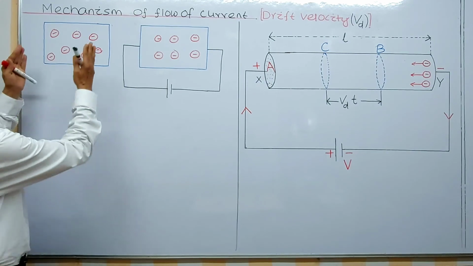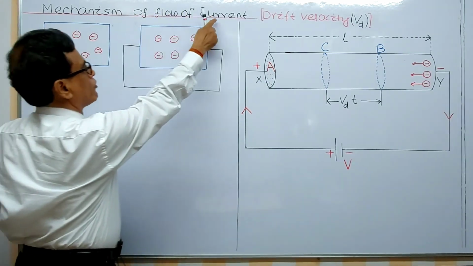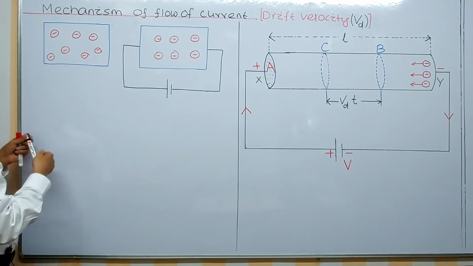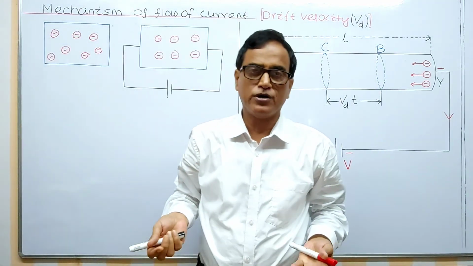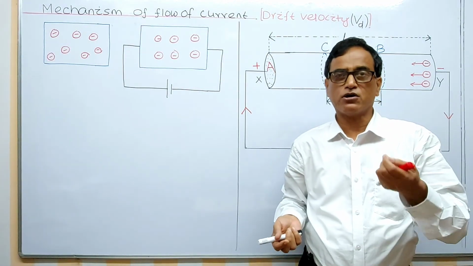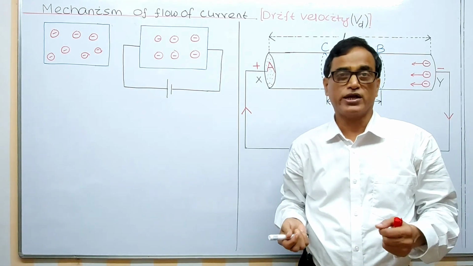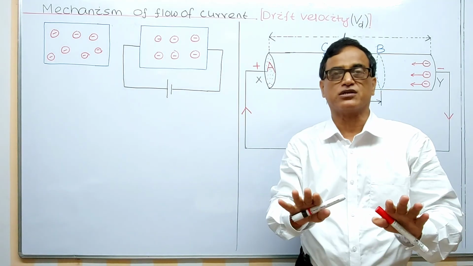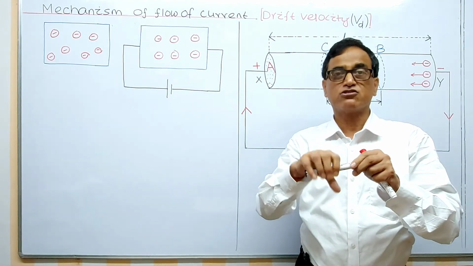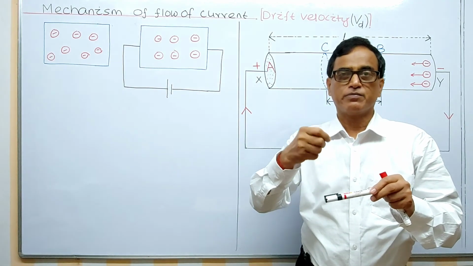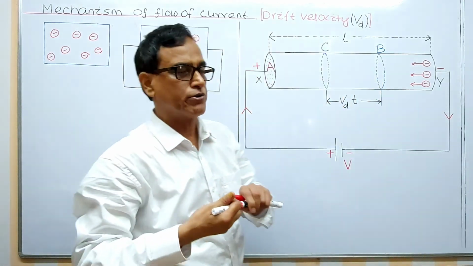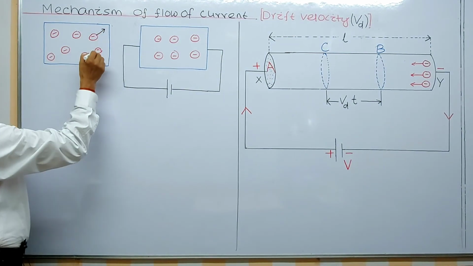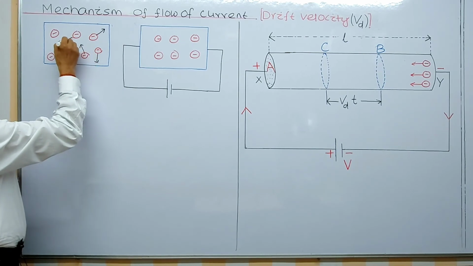Now what happens generally in a metallic conductor, you see this mechanism of flow of current, under this we will define the drift velocity. Inside any metallic conductor, there are three types of materials we are considering: conductors, semiconductors and insulators. Conductors are certain types of materials in which there are free electrons at room temperature, because at room temperature the thermal energy excites the electrons to move or to be free. That's why these electrons are free electrons in a metallic conductor, but they are moving in different directions,